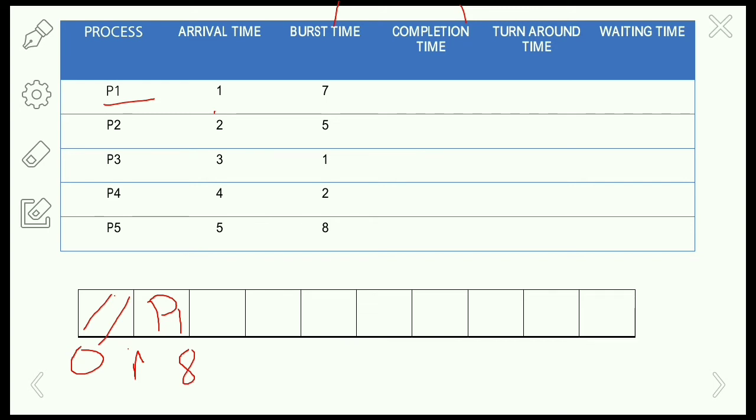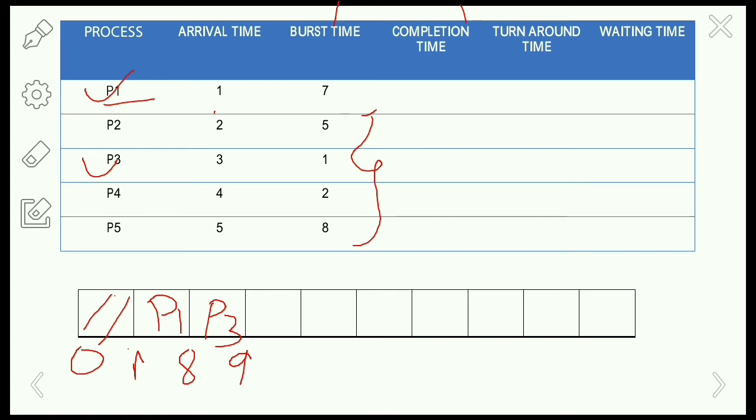Since the mode is non-preemptive, P1 executes completely. Then, among the waiting processes, P3 has the least burst time, so P3 is selected for execution. It runs for 1 unit, so 8 plus 1 is 9. P3 has also completed execution, so P1 and P3 have finished.